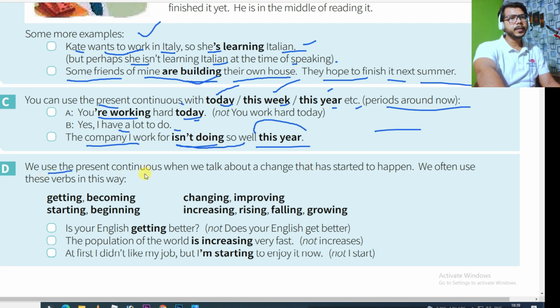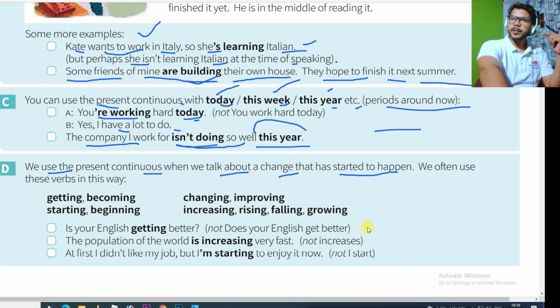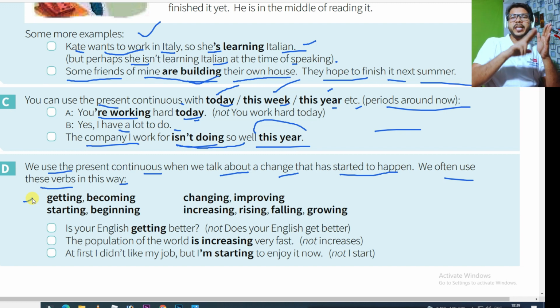We use present continuous when we talk about a change that has started to happen. So you can also use present continuous to talk about the change that has started to happen. We often use these verbs in this way. If you can see that any kind of change is going on, you can use these words like getting, becoming, changing, improving, starting, beginning, increasing, rising, falling, growing. You can use these words in order to show the change.